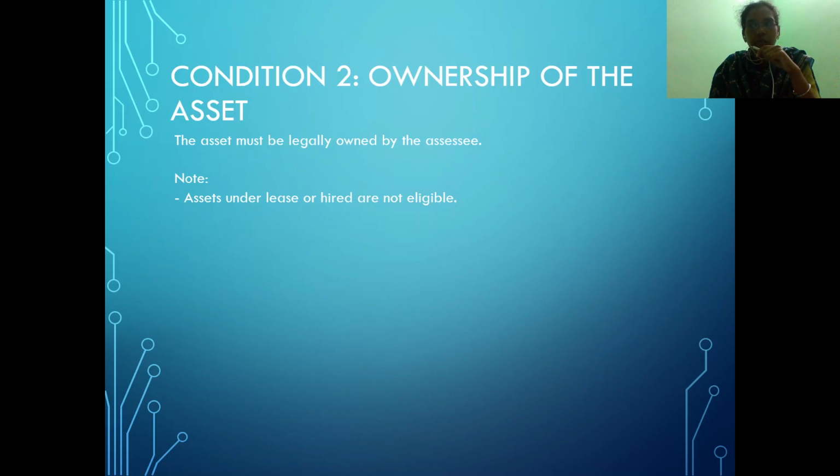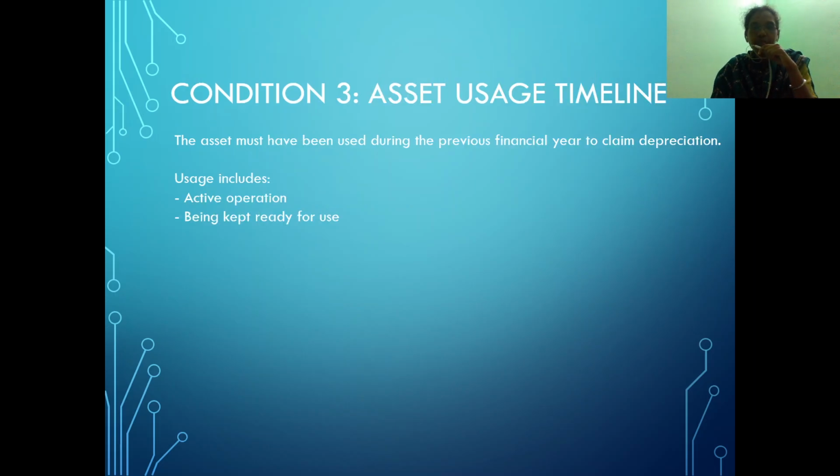So the first condition, we saw the asset should be capital in nature, either tangible or intangible. And the second condition is we look into the ownership of the asset. And the third condition is where we look into the usage of the asset. The asset on which we are claiming depreciation should be used in the relevant previous year. That is, the year which is immediately preceding the assessment year. So during the previous year, the assessee should have used that asset. Only then depreciation can be claimed.